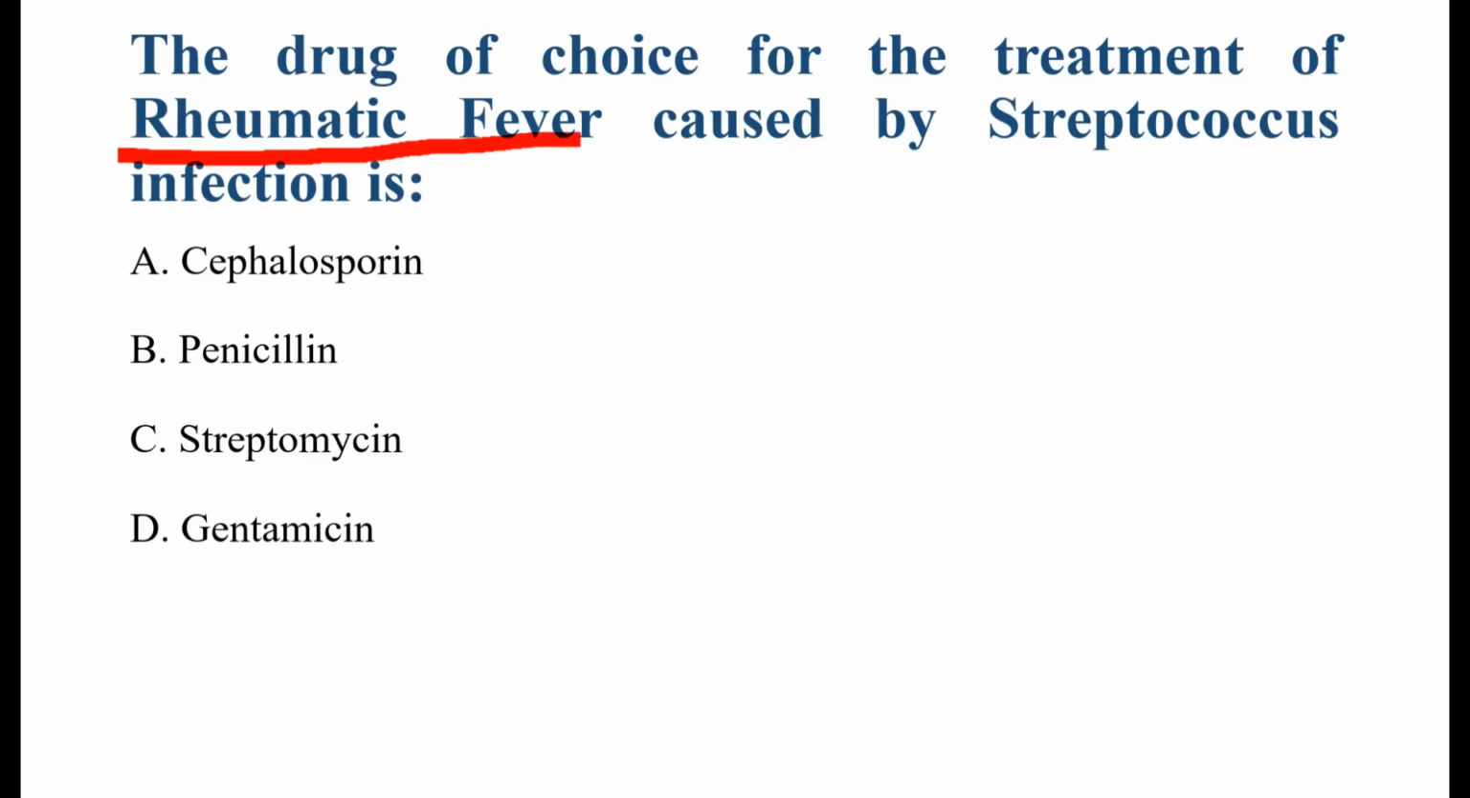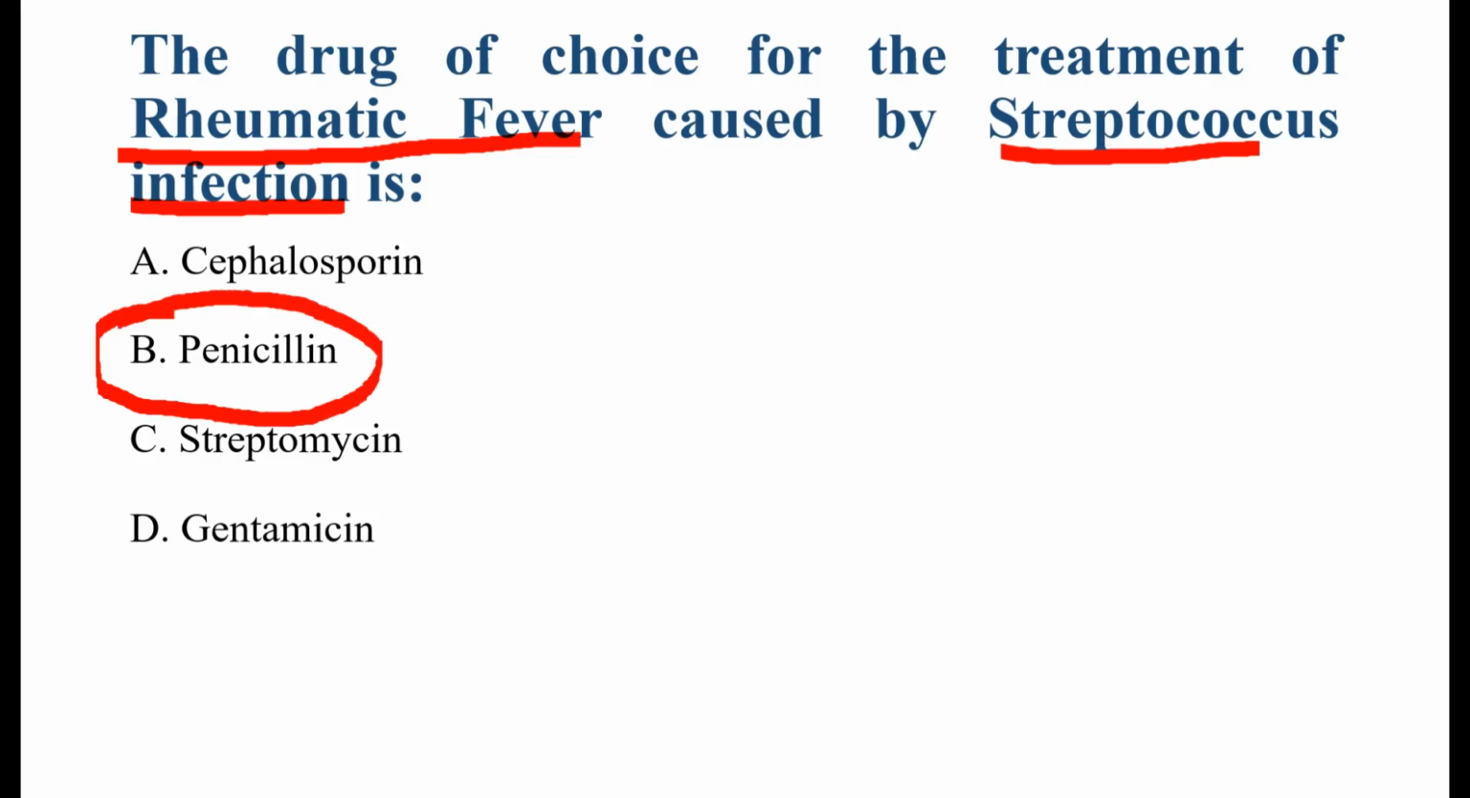Now the next question is: the drug of choice for the treatment of rheumatic fever caused by streptococcus infection is. The question is asking which antibiotic is primarily used to treat rheumatic fever, which is caused by streptococcus infection. So in rheumatic fever, the infection usually begins with strep throat or pharyngitis. If not treated properly, it may lead to rheumatic fever, which affects the heart, joints, skin, and brain. So see the options: cephalosporin, penicillin, streptomycin, and gentamicin.